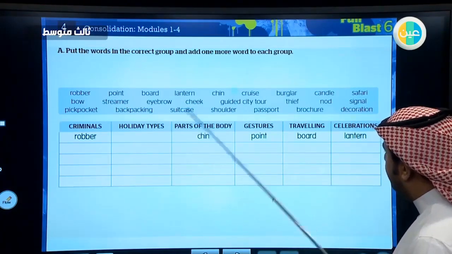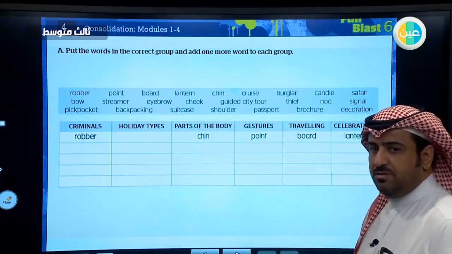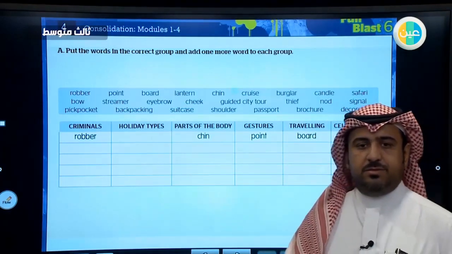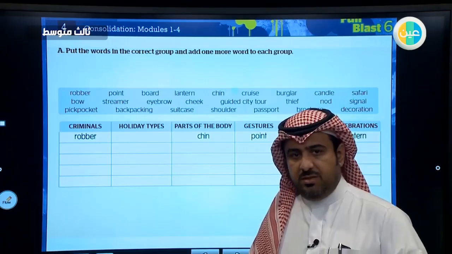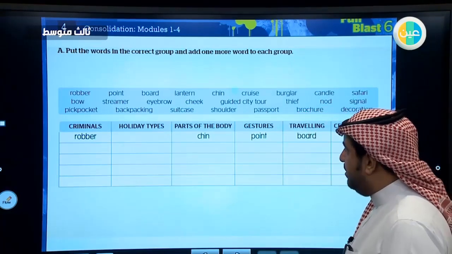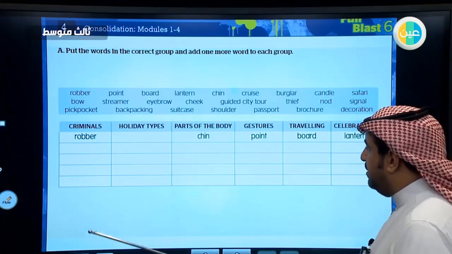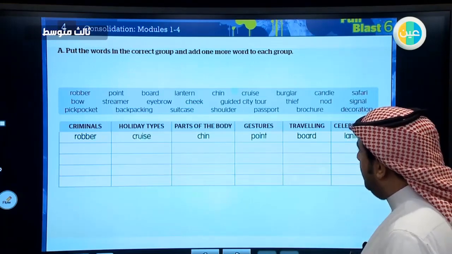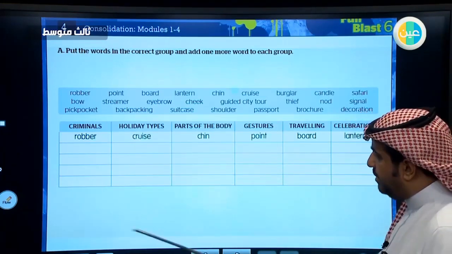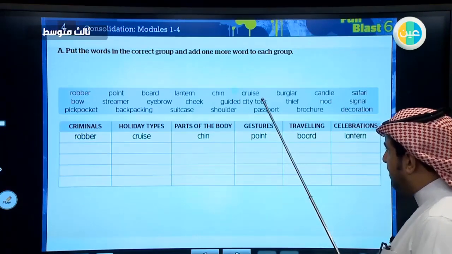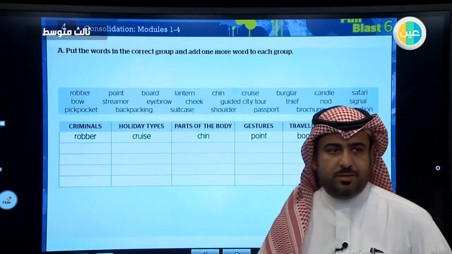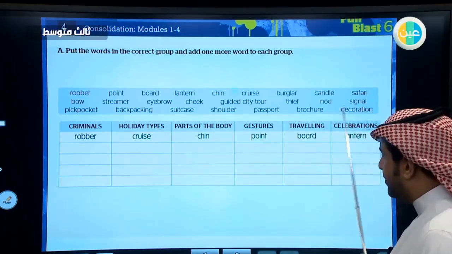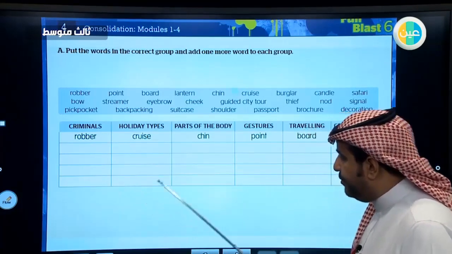Excellent. Cruise. Cruise is traveling in a large ship, we call it a cruise ship, to go to different destinations in one trip. So we are talking about trips, and usually that happens on holidays. So that is a holiday type. I want you now to do the rest of the exercise, find the meaning of the words, and then put them in their right places. After you finish categorizing these words, I want you to add one word for each group.